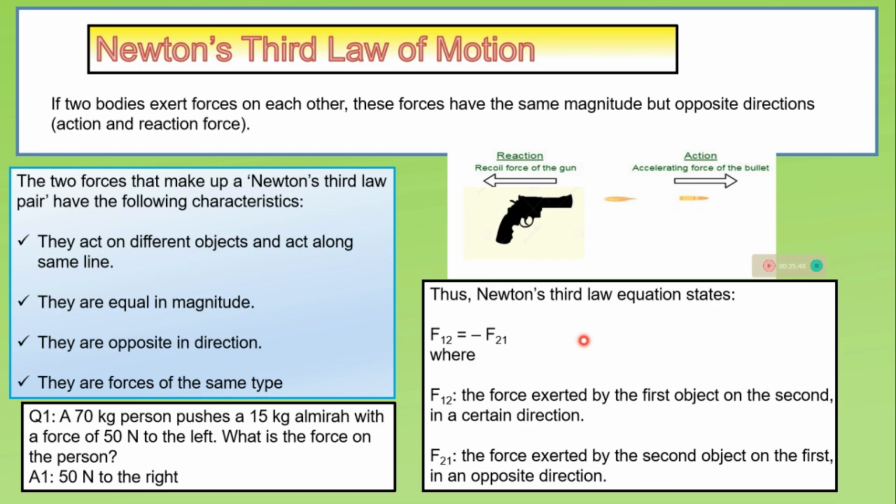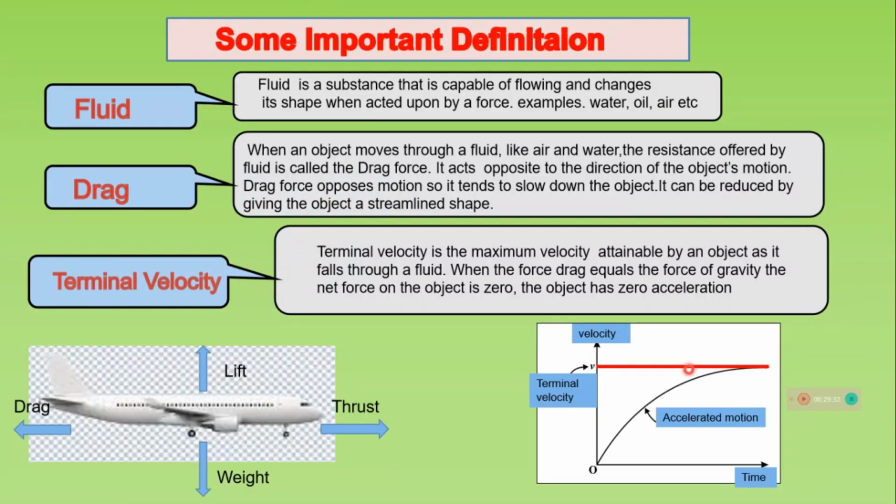Thus Newton's third law equation states F12 = -F21, where F12 is the force exerted by the first object on the second in a certain direction, and F21 is the force exerted by the second object on the first in the opposite direction. This minus sign shows that the action and reaction forces act in different directions, opposite to each other. Some important definitions we will discuss before going to the next topic.